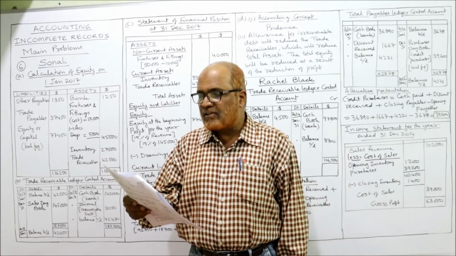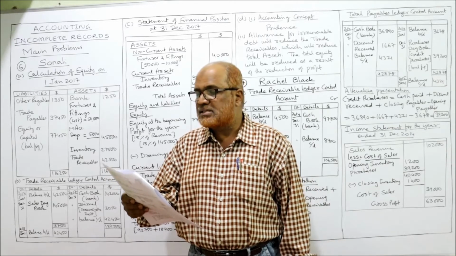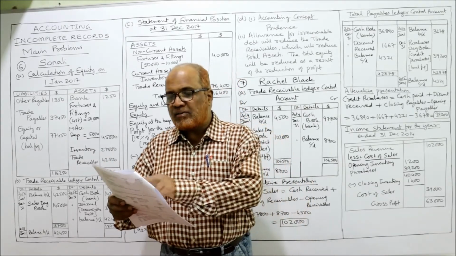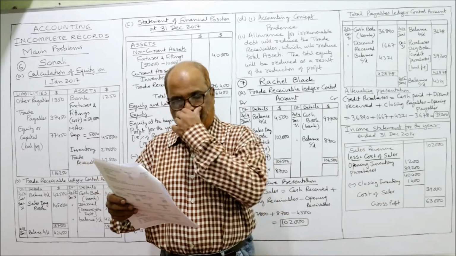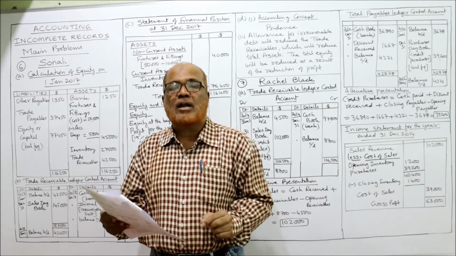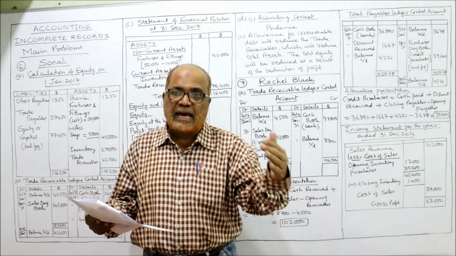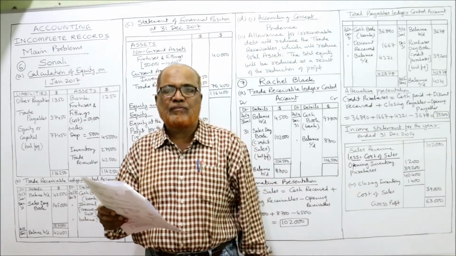So 1st January 2017 and 31st December 2017. Beginning of the year, end of the year. The bank balance is given beginning of the year 1250. But end of the year question mark. That means we have to find out what is the bank balance at the end of the year. Beginning of the year 1250 given.